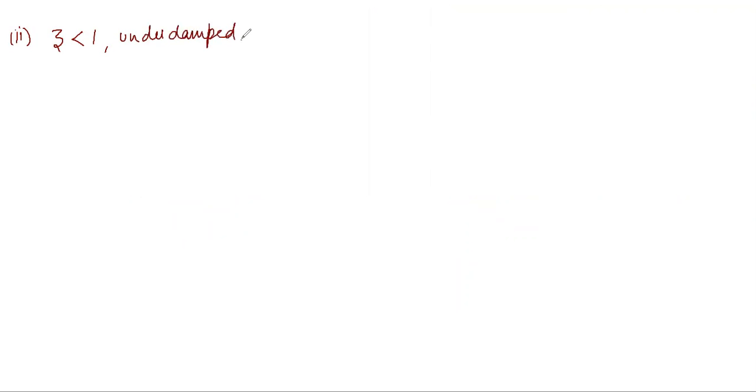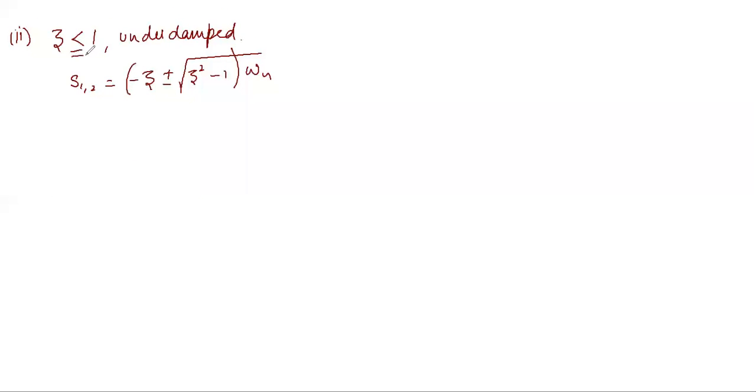Let's see whether the under damped condition has periodic or aperiodic motion. We can write the roots of the equation, s1 and s2, as minus zeta plus minus under root zeta square minus 1, into omega n.